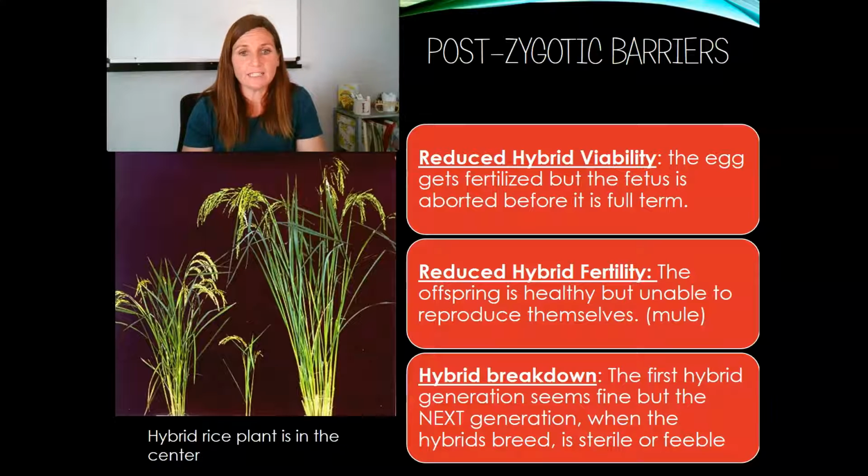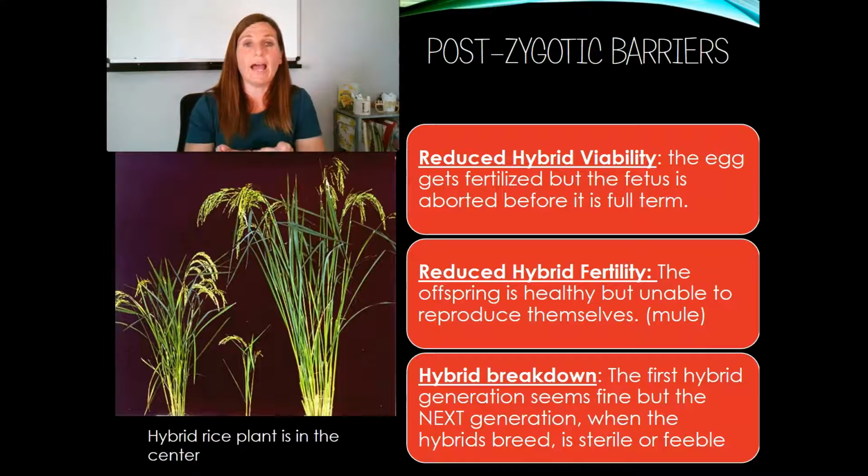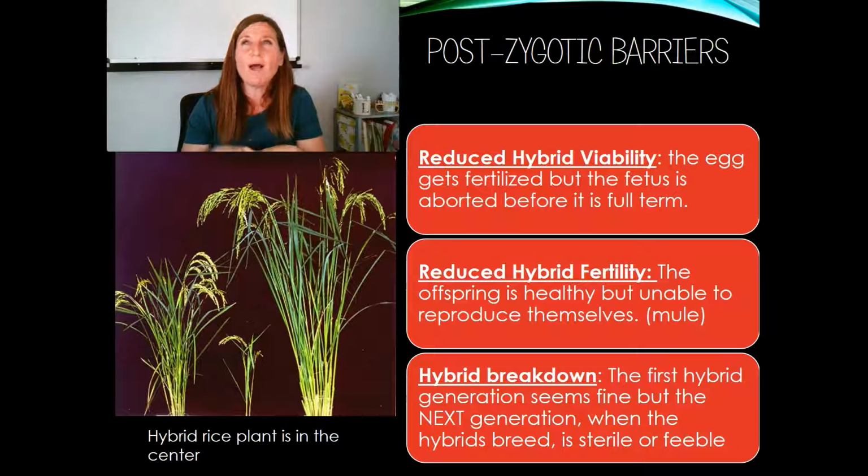Reduced hybrid fertility is when we see, like the mule, that the horse and the donkey can go ahead and have this offspring, and the offspring seems healthy enough, but it cannot reproduce. And then lastly, hybrid breakdown is where it seems like everything's going okay. The first generation seems good to go, but by the second generation, things kind of fall apart and they're not able to sustain a species. And so that's an indication that they are two separate species.